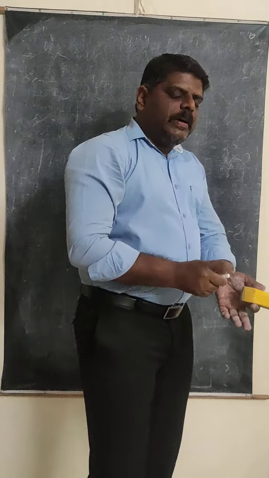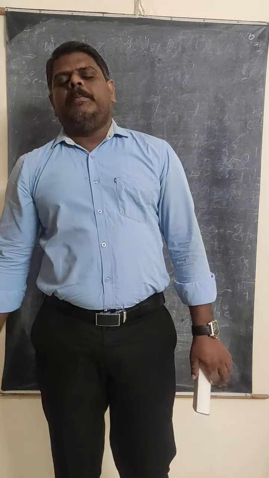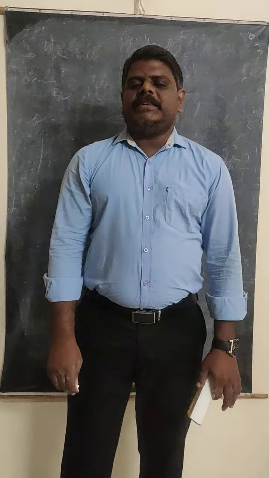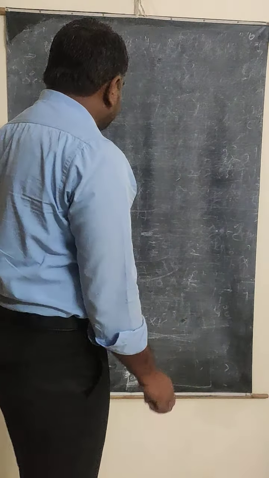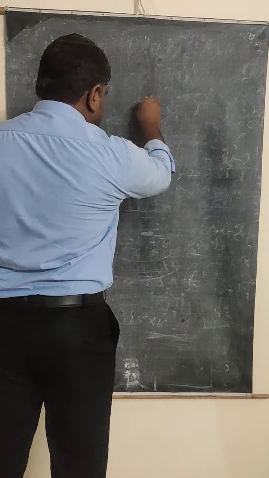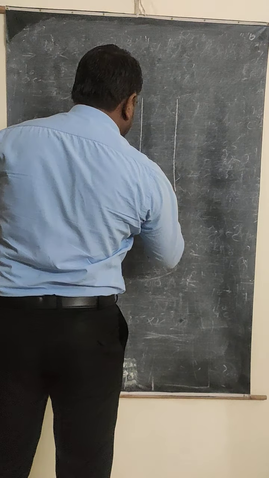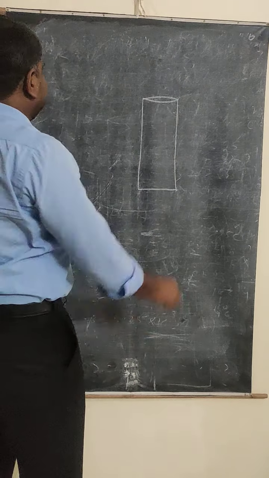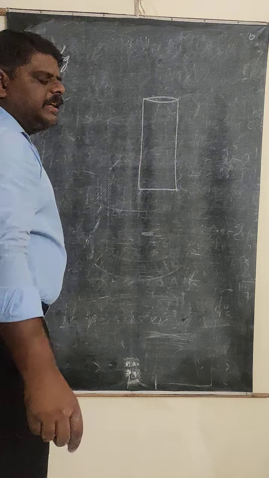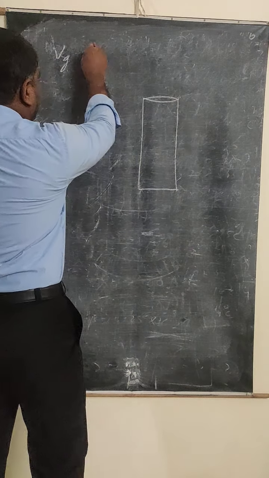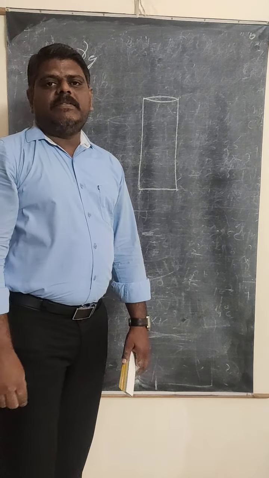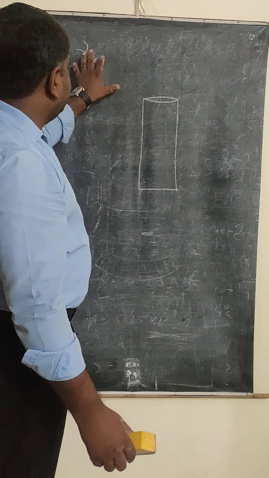Next we are going to discuss one more important concept, which is important for the competitive part also. That is, to keep the empty space in the vessel constant at all temperatures. For that I am going to explain the concept here. Let us say this is a glass bowl. The volume of the glass bowl is Vg. What does Vg represent? Volume of the glass bowl. And gamma g, you know that. What does gamma g represent? The volume coefficient of the glass.